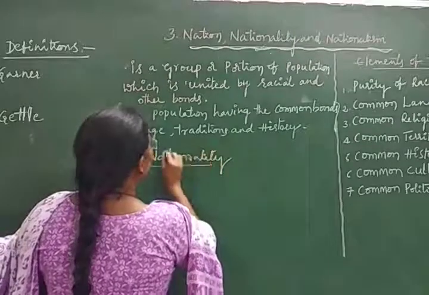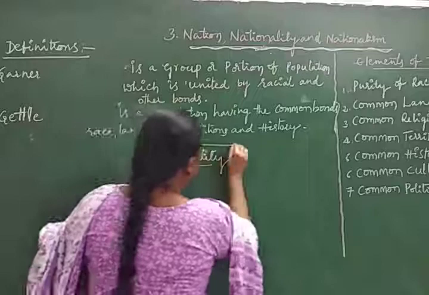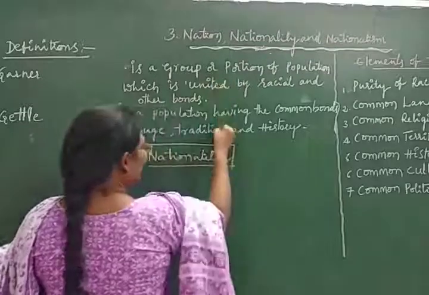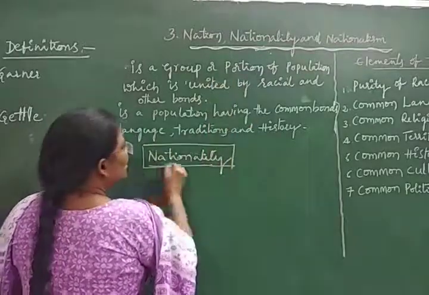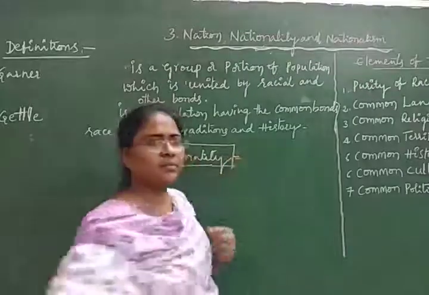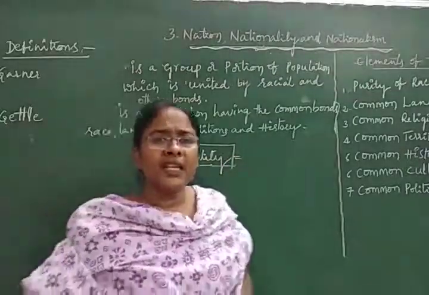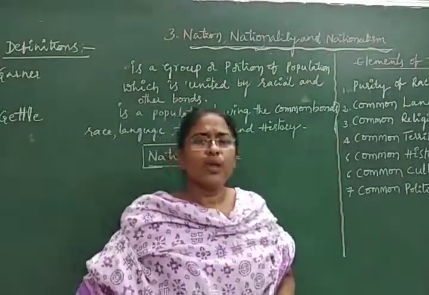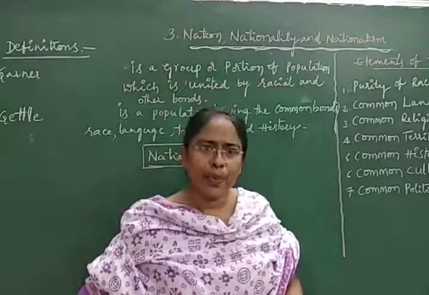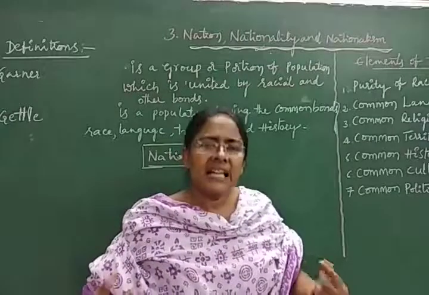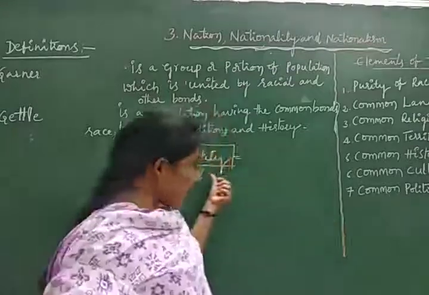Concentrate here. Nationality is the English word. Simply, what is nationality? It is a group of people having common desires is called nationality.